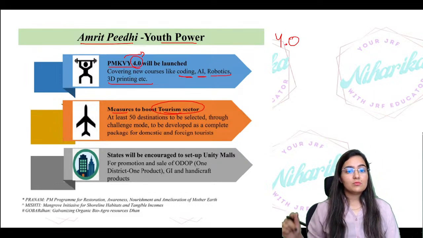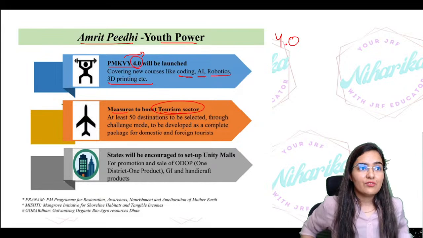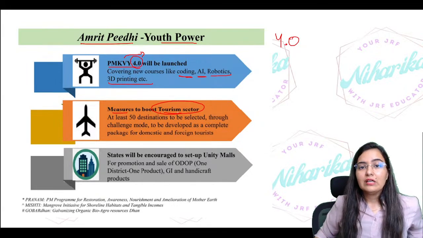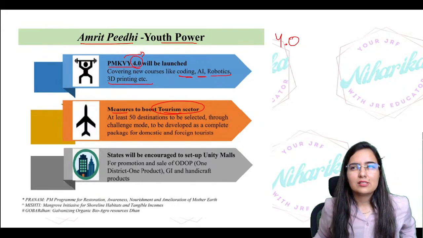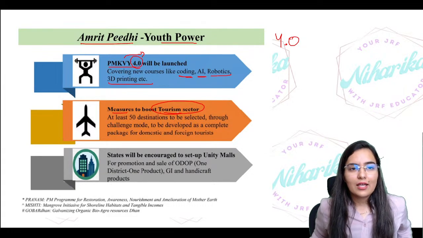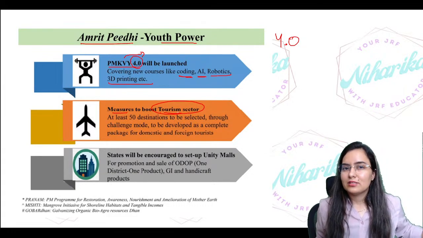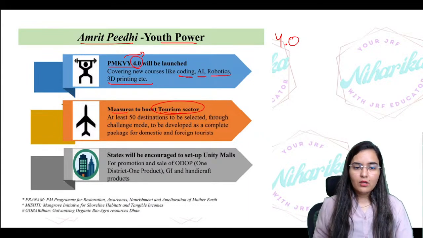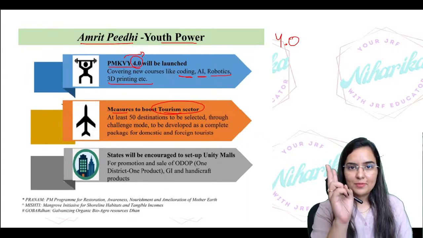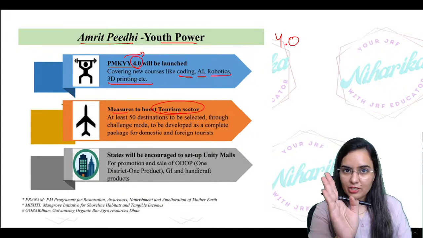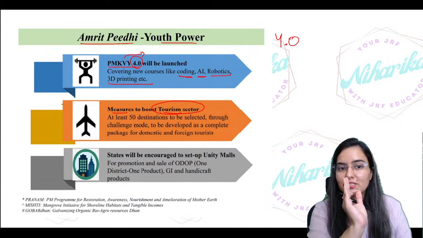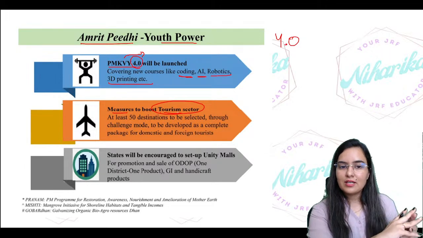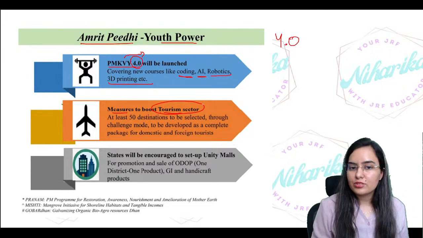Why? Because the tourism sector was affected a lot. You have done ECLGS also, right? Equity link credit scheme of the government. Tourism, hospitality, travel and aviation, these four sectors were so much impacted. So now the government is taking measures to boost the tourism sector under Amrit Kal Youth Power.